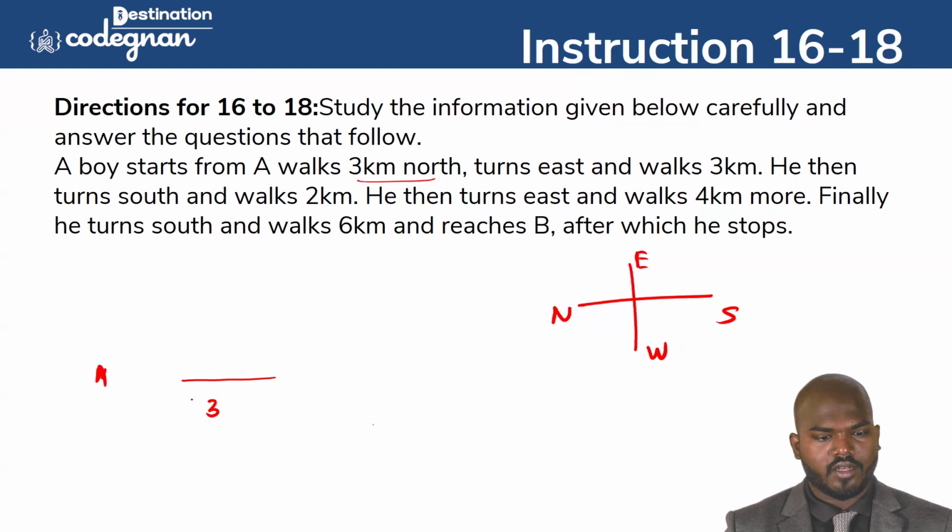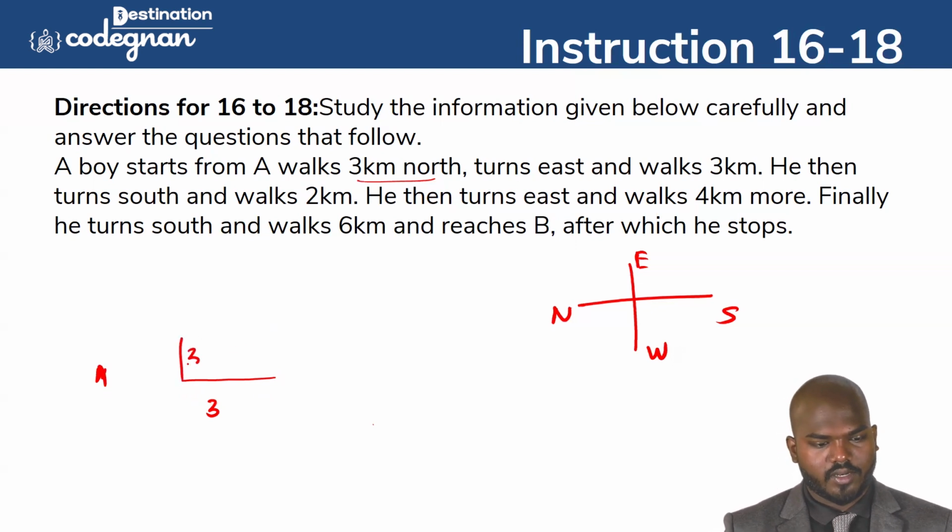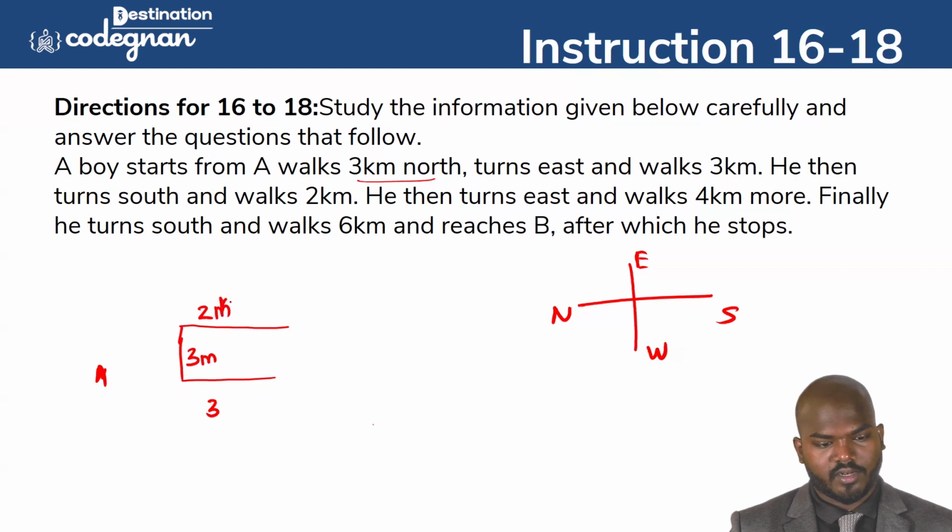So the boy turns east. East means this direction. And next walks 3 kilometers. Okay, done. And he then turns south. South means this direction. Okay, and he walks 2 kilometers. And then he turns east again. So again east, he walks 4 kilometers more. Finally, he turned south, 6 kilometers, and he reached B, after which he stops.